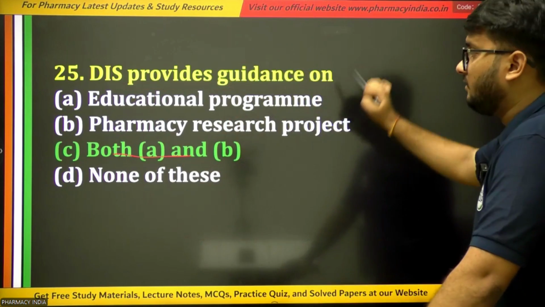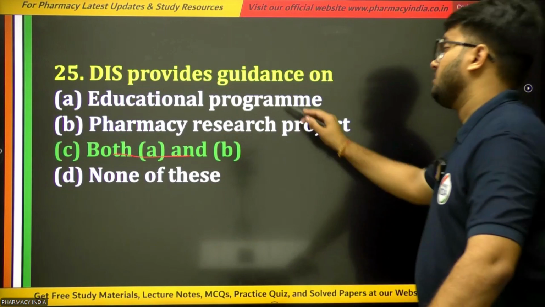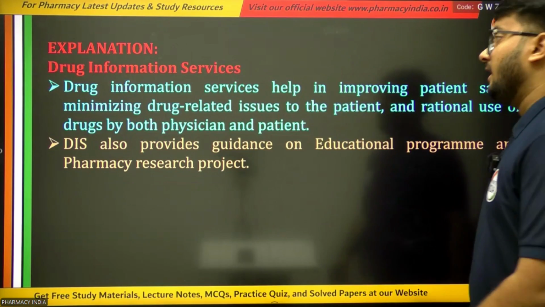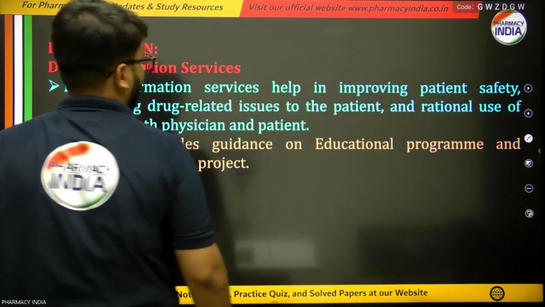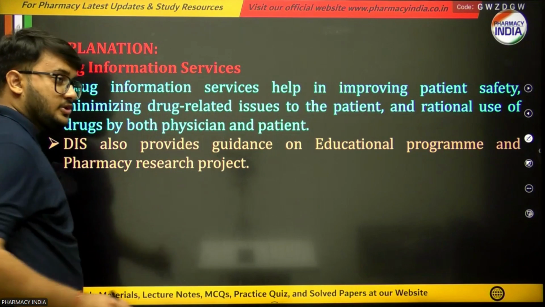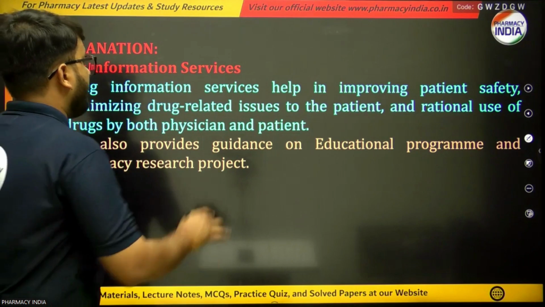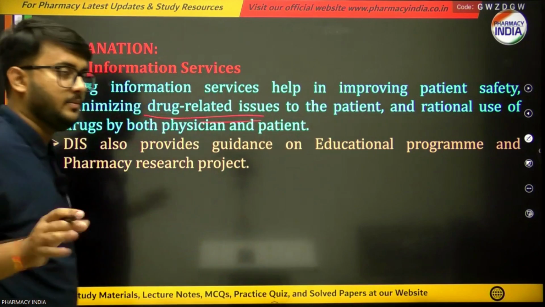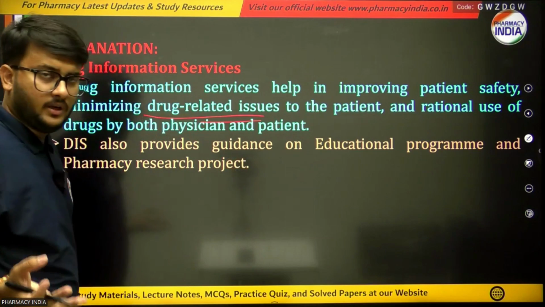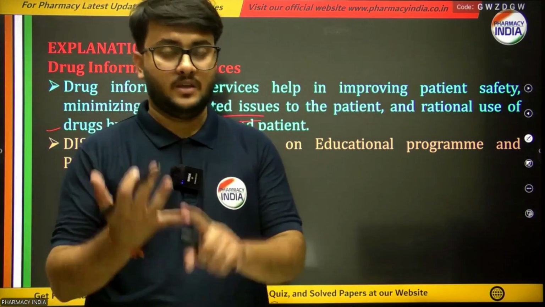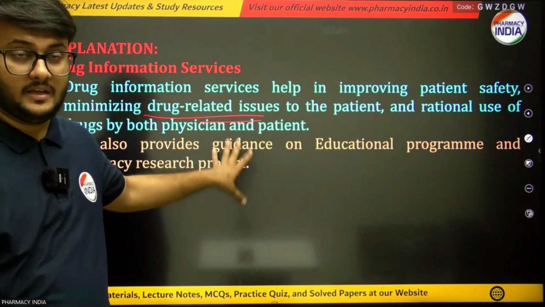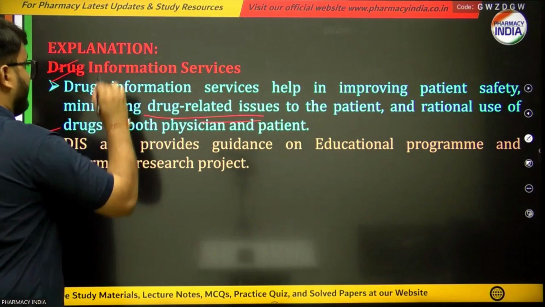Drug Information Services provides guidance on educational programs as well as on pharmacy research projects. That is why they are helping in improving patient safety, and they are also helping and guiding in minimizing drug related issues of the patients, and in the rational use of drugs by both physicians and patients. They are guiding throughout in these particular points, that is Drug Information Services.